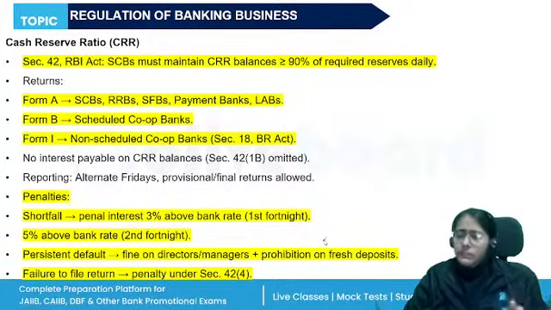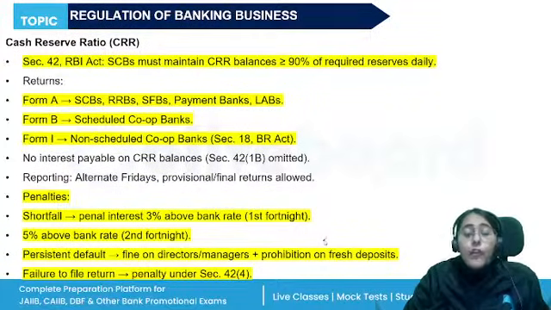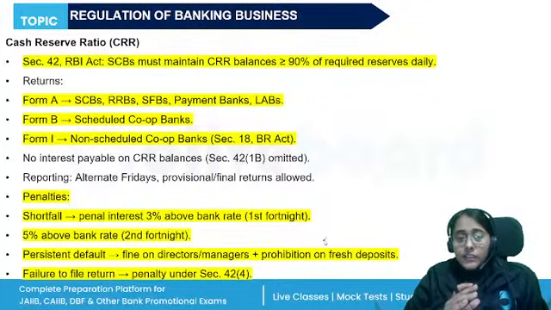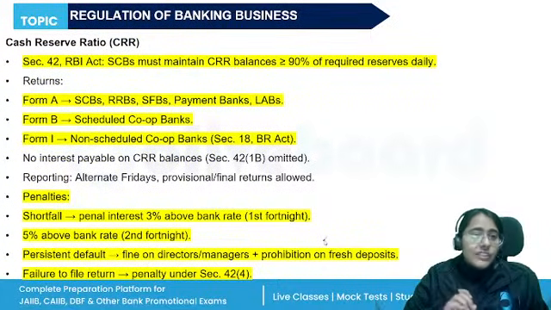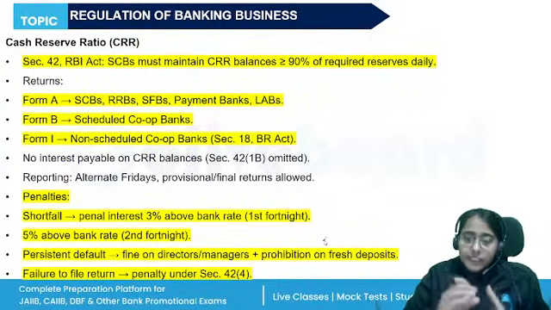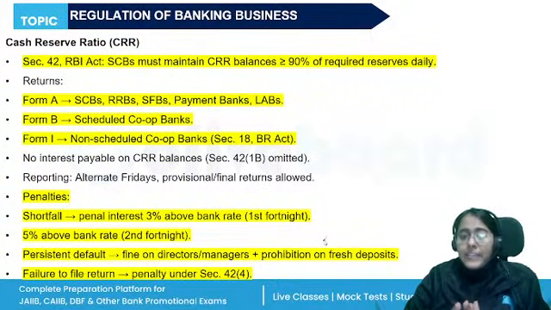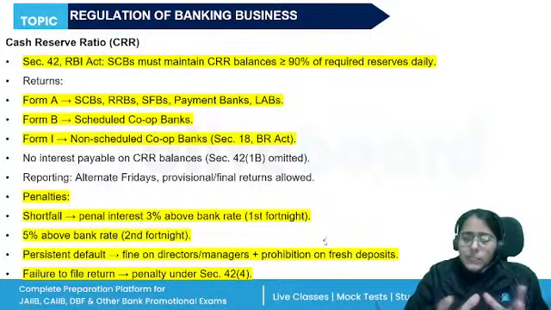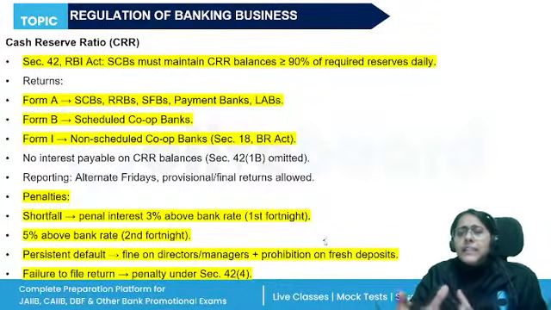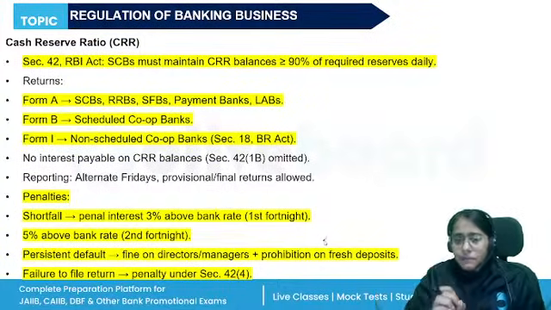What is the benefit? They can get loans from RBI. What is the quantum of cash reserve? Earlier, the cash reserve was very high. Now it has been brought down. So the cash reserve required to be maintained by a scheduled bank is an average of the daily balance, right? Such percentage of the total demand and time liabilities in India.